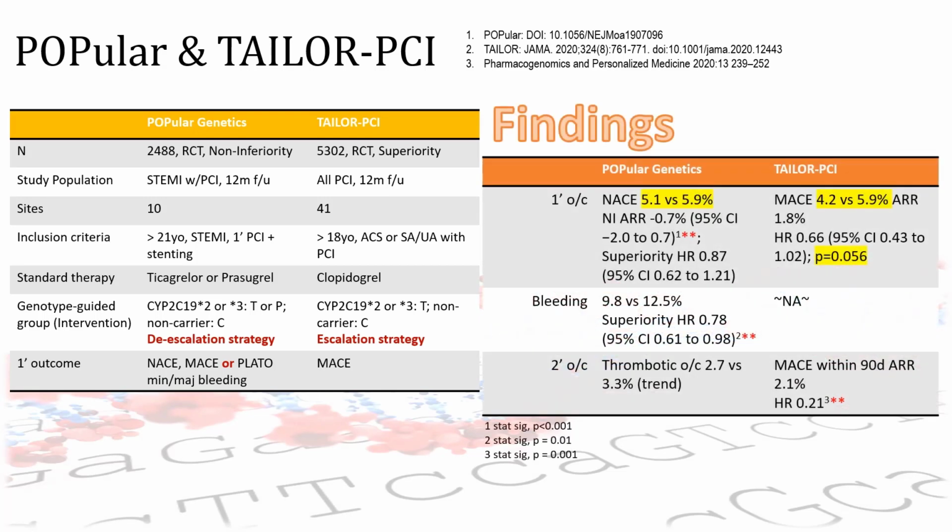The primary endpoint for both involved reductions in adverse cardiovascular events. While it was a 23% statistically significant reduction in net adverse cardiovascular events for POPular Genetics, the major adverse cardiovascular events or MACE rate was not significantly different between groups in TAILOR-PCI. TAILOR-PCI was underpowered.